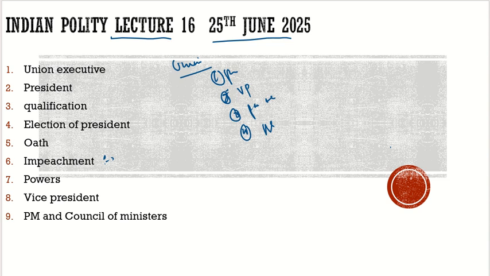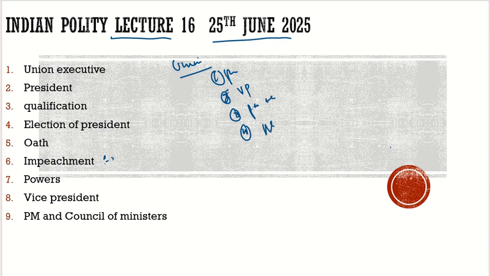Can the Attorney General represent him? No, because the Attorney General works for the government, and this impeachment, which is brought forward by the government, would go against the president. So there is definitely a contrast between the two. So the Attorney General cannot represent the president, so he can be represented by some other lawyer. We discussed this till now, and we saw what impeachment is.